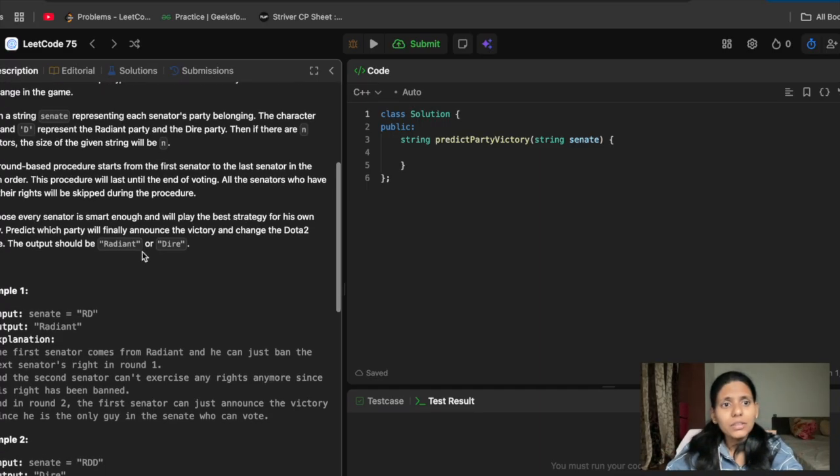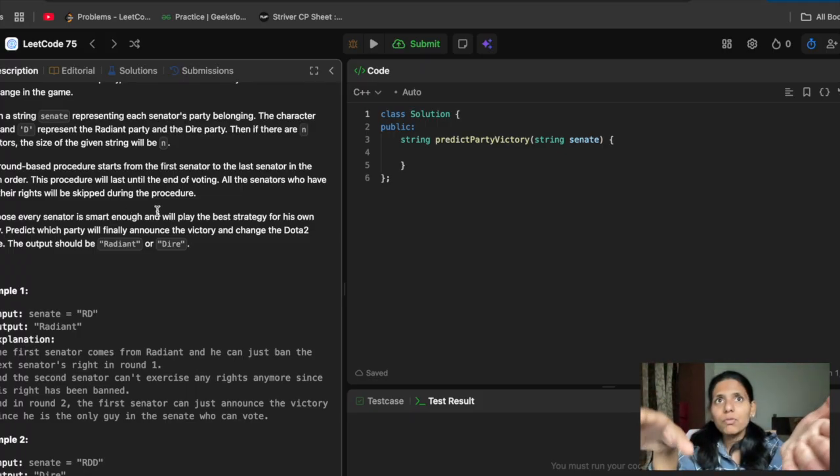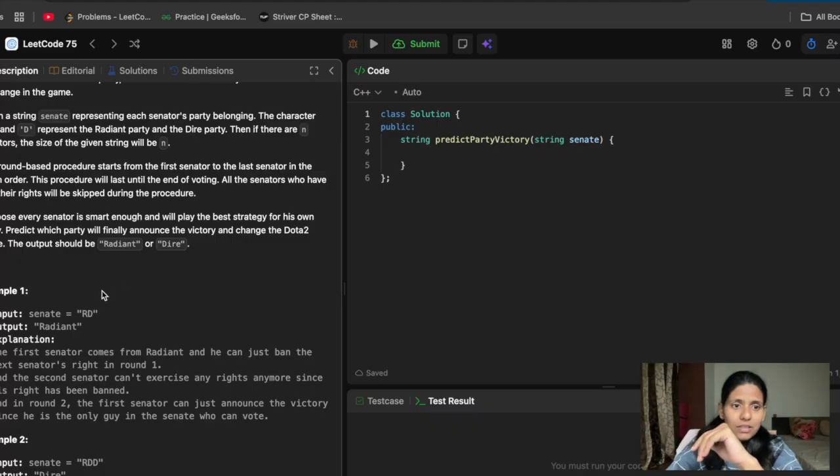And they say the round-based procedure starts from the first senator to the last senator in the given order. This procedure will last till the end of the voting. All the senators who have lost their rights will be skipped during the procedure. It means, let's say the first one is Radiant. Here in this first example, as he is the first one in the senate's string, we can take it as a queue, that is, the first one will come first.